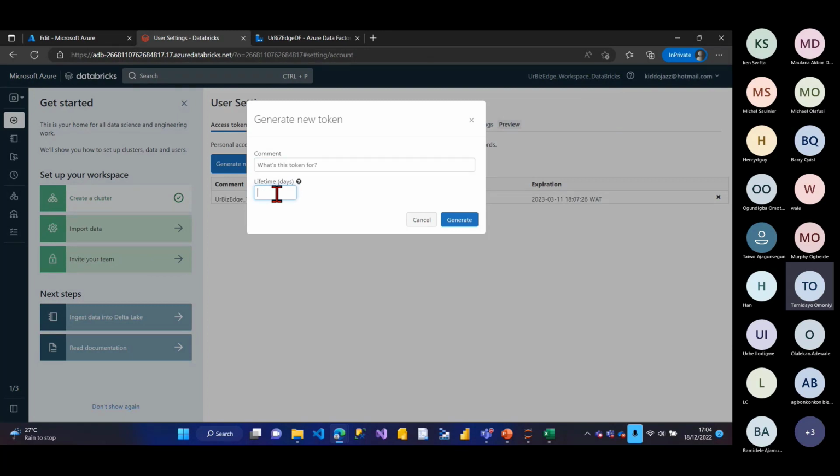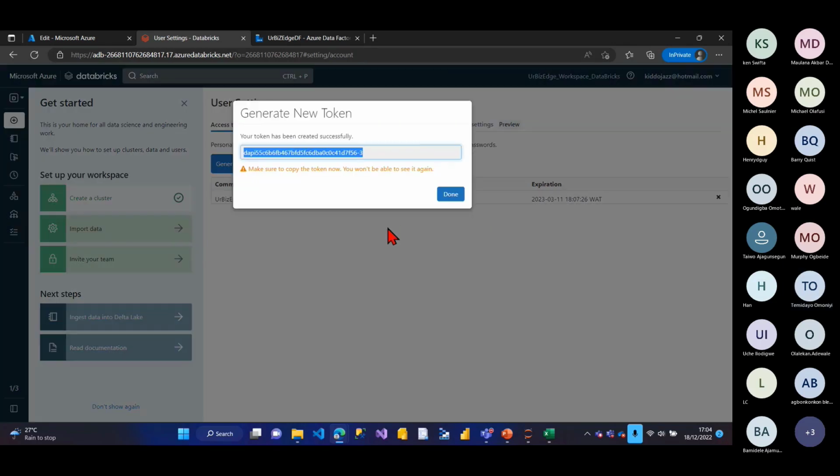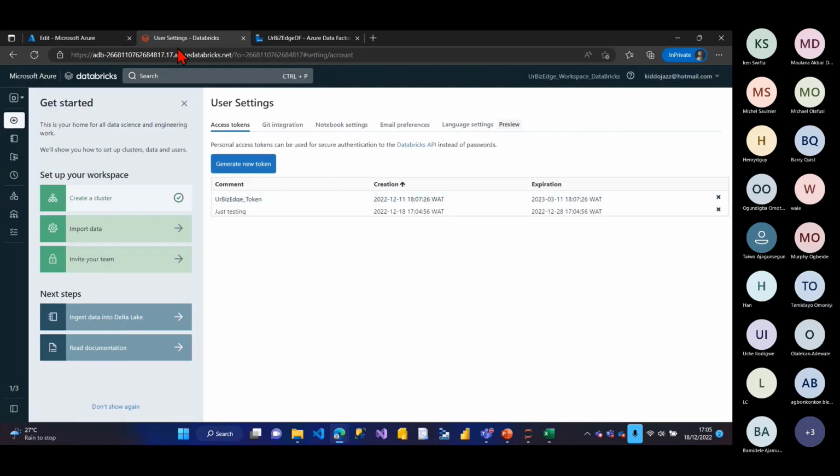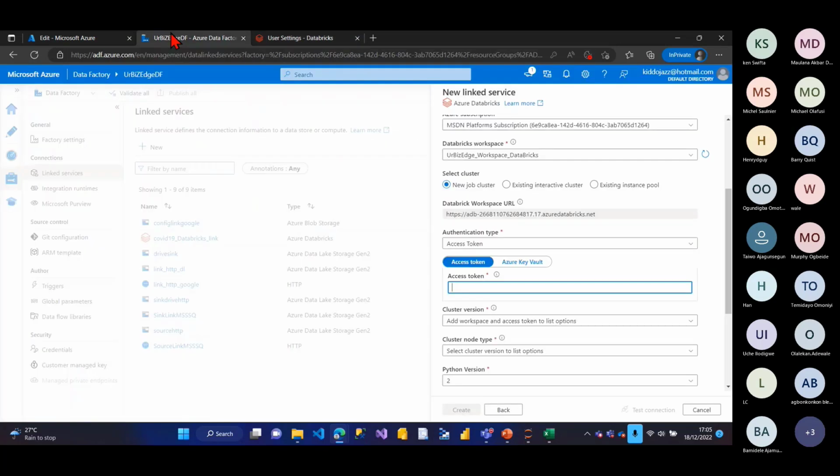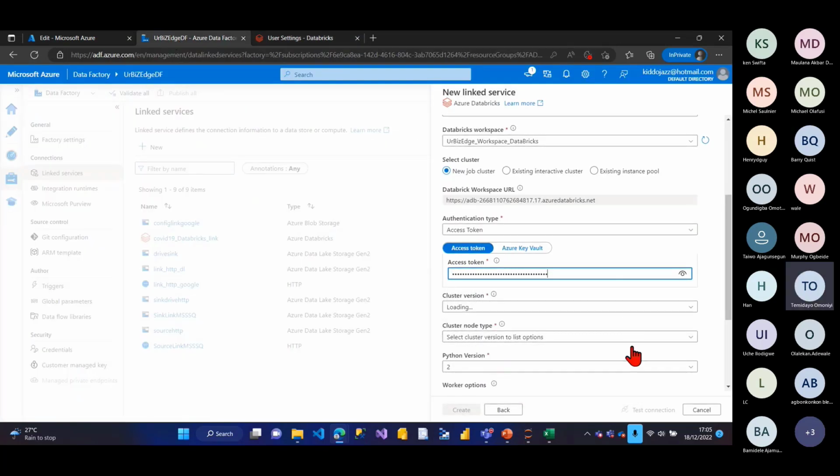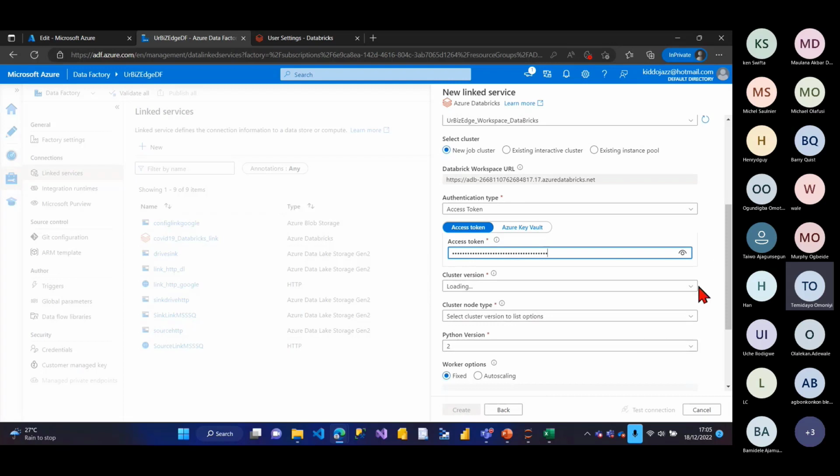It can last for 90 days. Let's say 10 days. I don't want something to last too long, just test it. Right? I click on create. Okay, I've created it. So I'll copy it, right? Now I've copied it, I'll say done. So I'll paste the access token here, right? After I paste, it's going to give me the cluster. It's asking for what cluster.